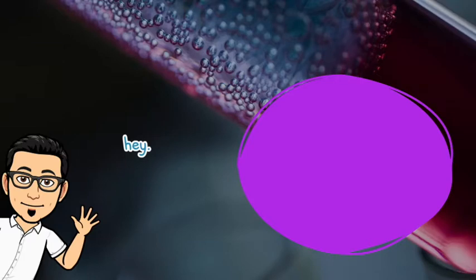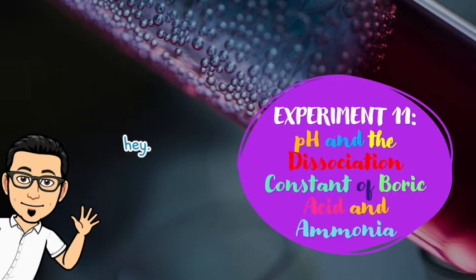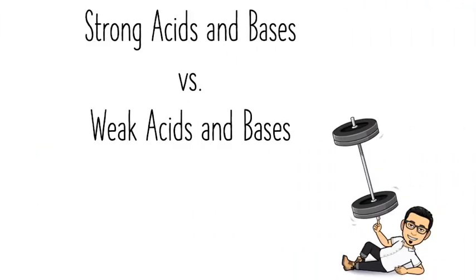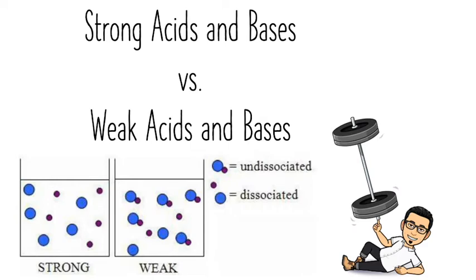Common for the last experiment, pH and the dissociation constant of boric acid and ammonia. Weak acids and bases are only partially ionized in their solutions, whereas strong acids and bases are completely ionized when dissolved in water.